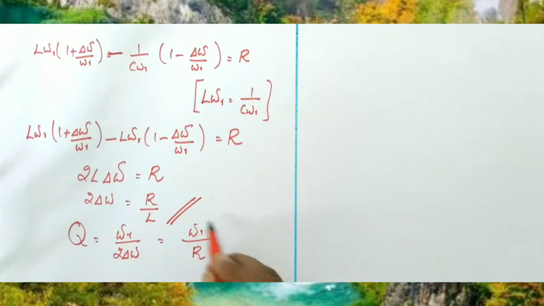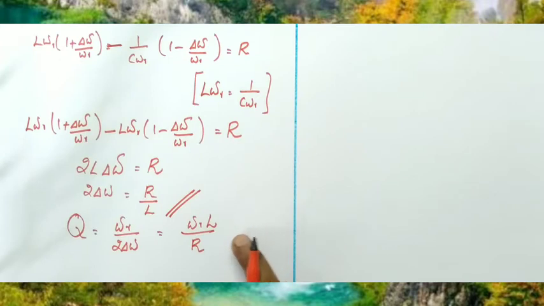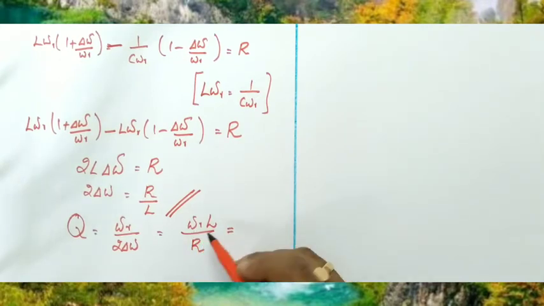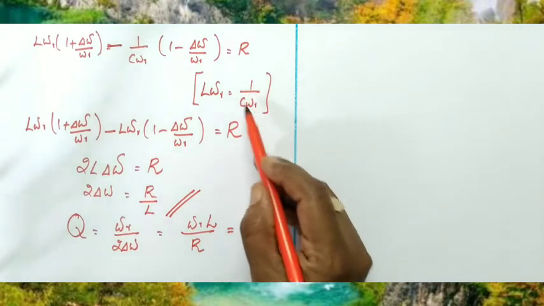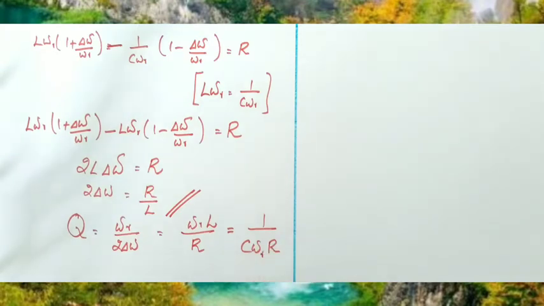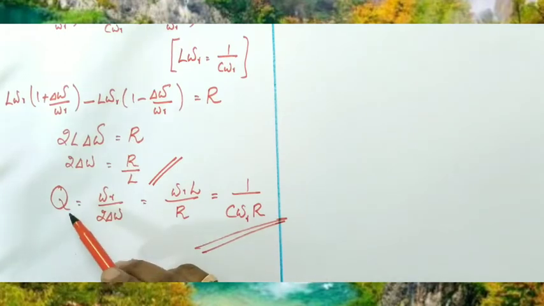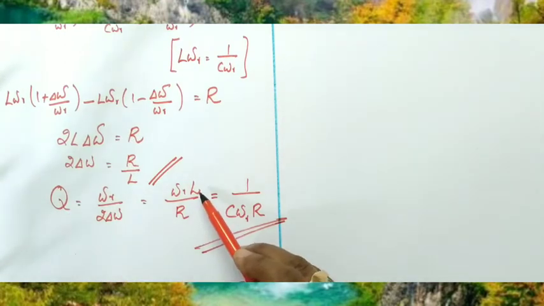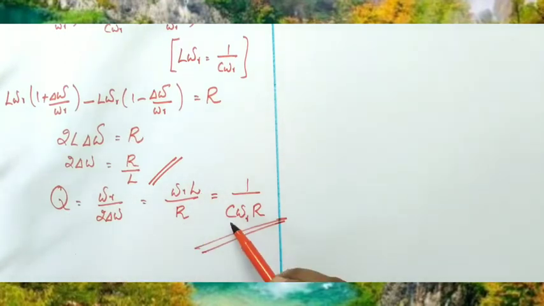Substituting r by L, L comes to the numerator. So quality factor is given by L omega r divided by r, or is equal to another formula: L omega r and 1 by C omega r are equal, no? So it can also be written as 1 by C omega r into r. So these are the formulas for quality factor. Hence quality factor depends on inductance, resistance and the capacitance.